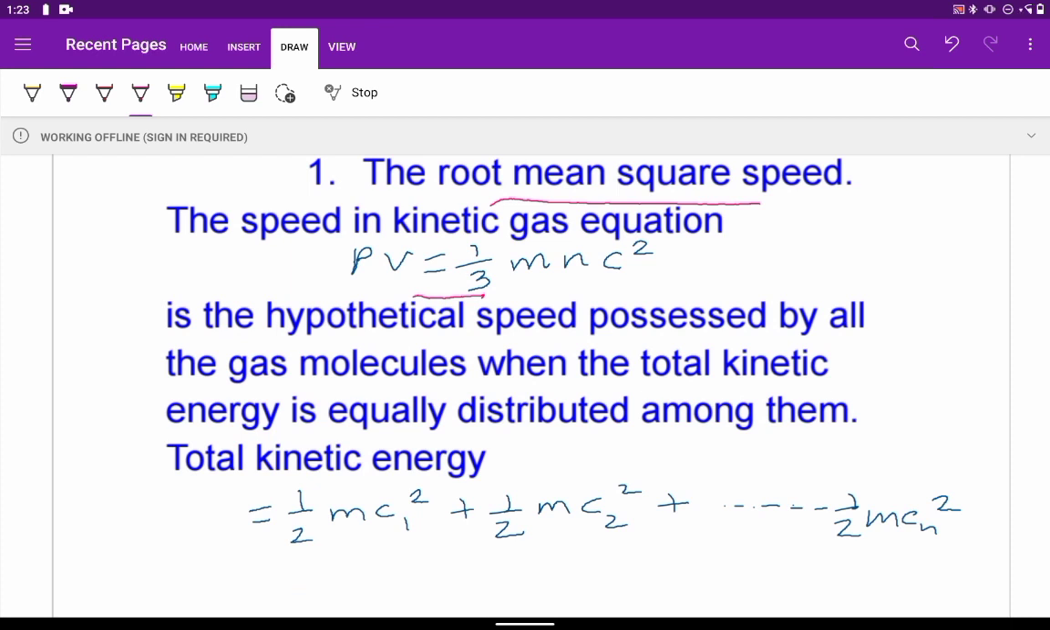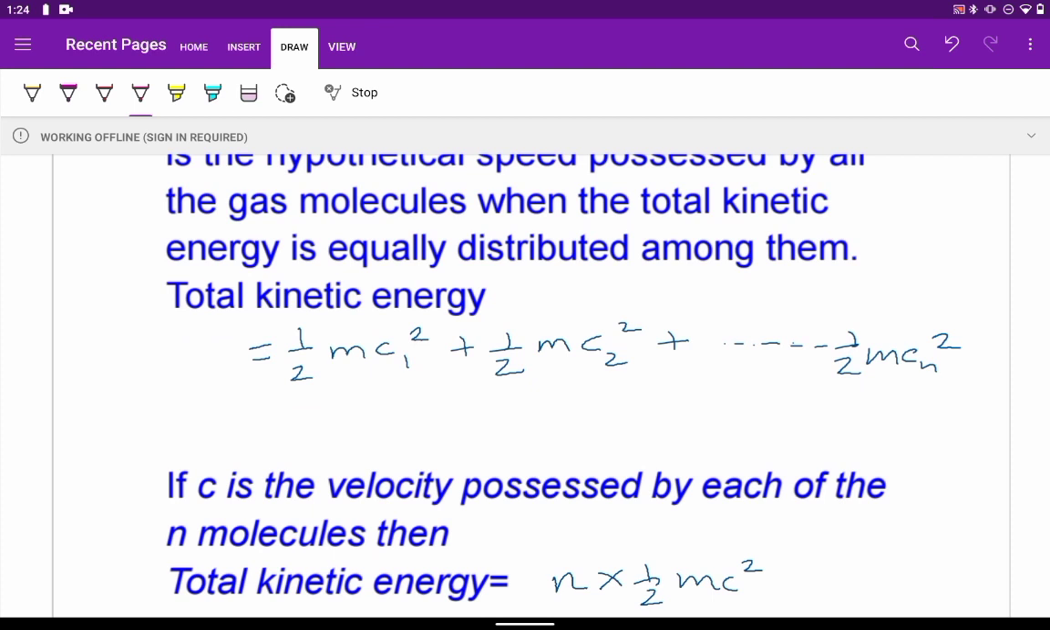Now see, as I told you, this is possible when the total kinetic energy is equally distributed among the molecules. So we need to know what the total kinetic energy is. The total kinetic energy can be given as the sum of all the kinetic energies of the n number of molecules. So it will be ½ m c1² plus ½ m c2² up to ½ m cn². So these are the velocities. C is the velocity; in this case ½ m c1², as I told you, this C is the velocity possessed by each of the n molecules.